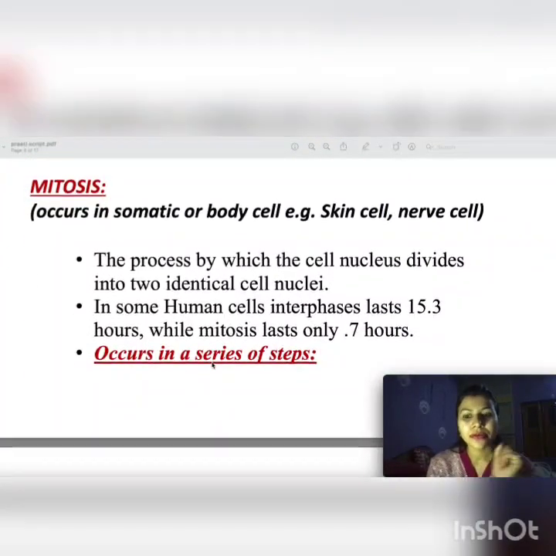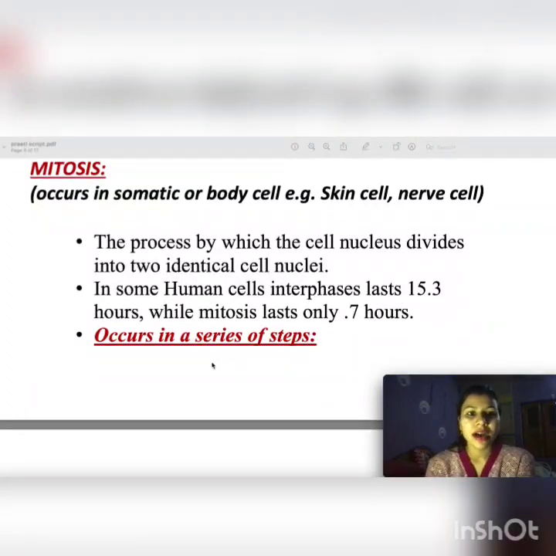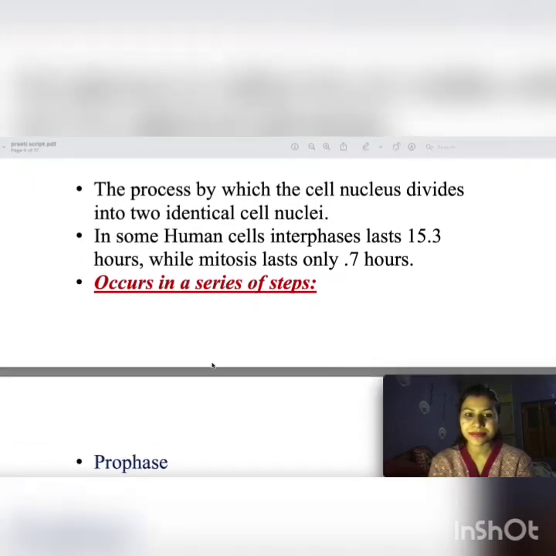Mitosis. Now, these are all about interphase: G1, S, G2, G0. Now come to the M phase, where prophase, metaphase, anaphase, telophase and cytokinesis will be there. Mitosis occurs in somatic or body cells, for example skin cells and nerve cells. It is the process by which the cell nucleus divides into two identical nuclei. In some humans, interphase lasts for 15.3 hours, while mitosis takes only 0.7 hours.